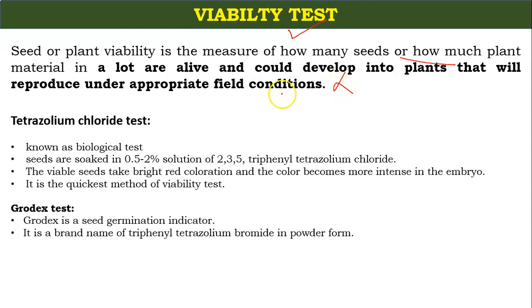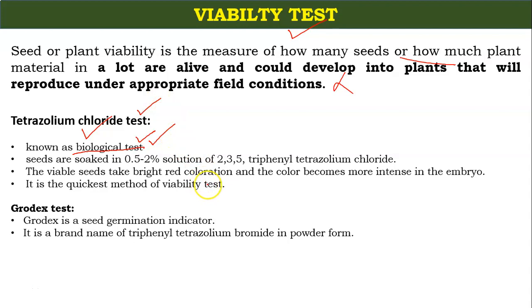So there are some tests, like you can use the tetrazolium chloride test. It is also known as the biological test. Sometimes you can have a question in your exam asking which viability test for seeds is known as the biological test. Definitely you will go for the tetrazolium chloride test.